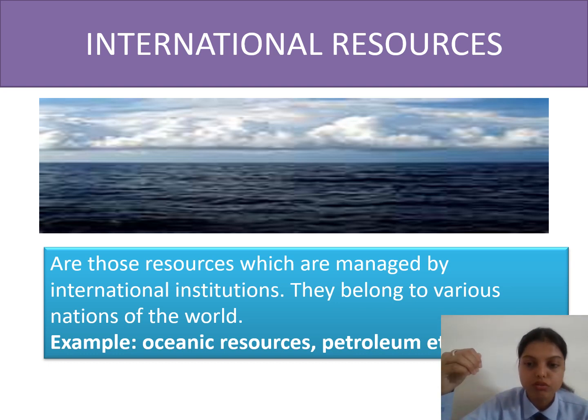Other nations are also involved in them and also have the right to use them. They belong to various nations of the world. For example, oceanic resources, petroleum, etc. are examples of international resources.